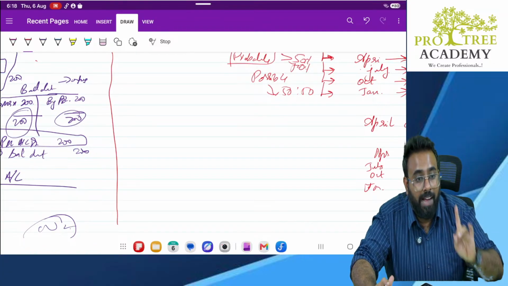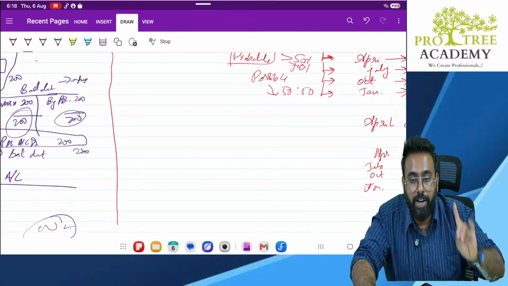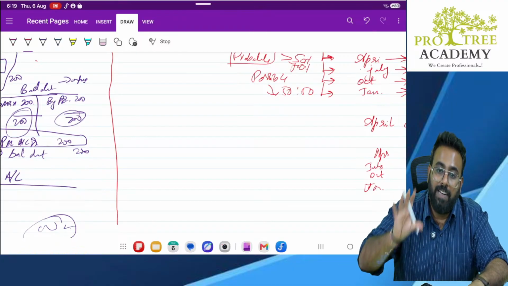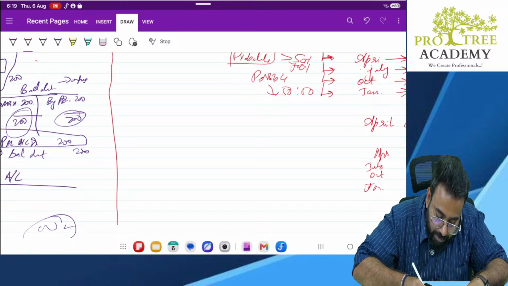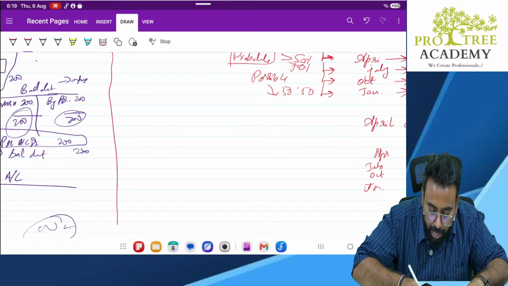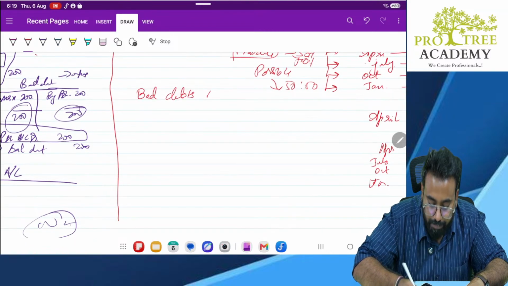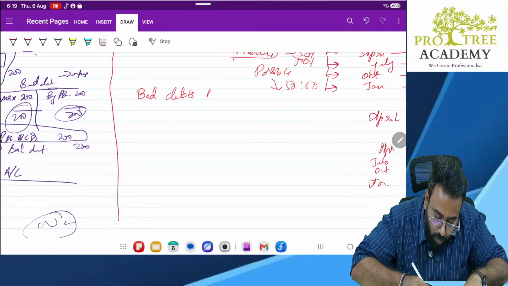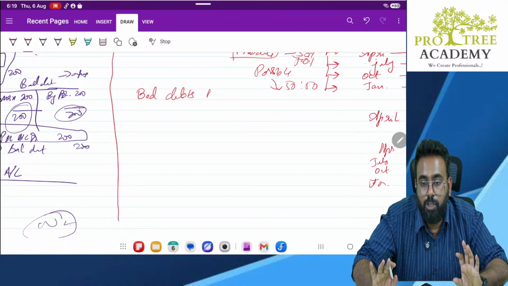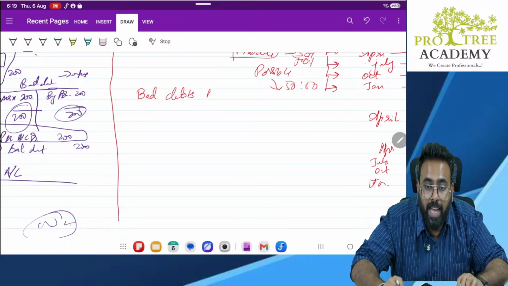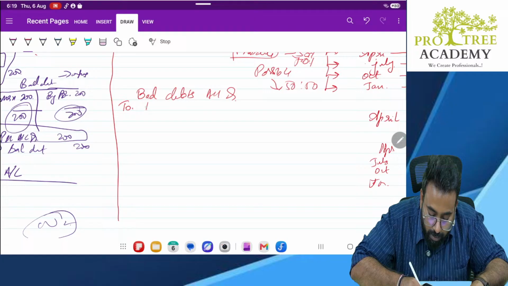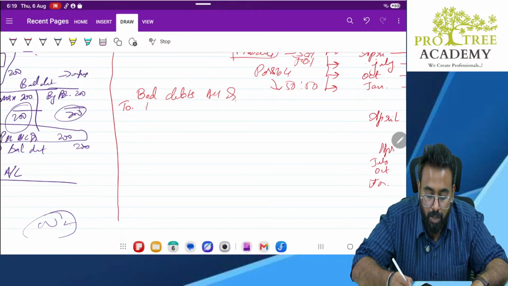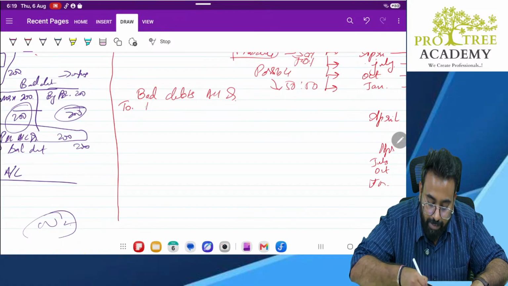So I will not reduce his account. Rather, I will create a provision for that. Sir, how is a provision created, sir? Simple. Bad debt is an expense. So I will pass bad debt account debit. It is an expense. Earlier, what we used to do? We used to write to Mr. X. But here, we will not write it as to Mr. X. Rather, we write it as to provision for bad debt. This is the entry which we will record.